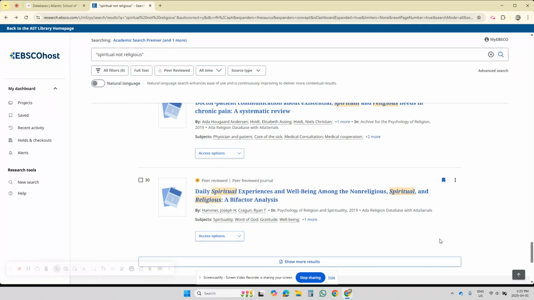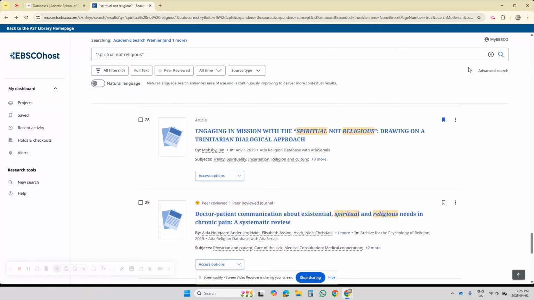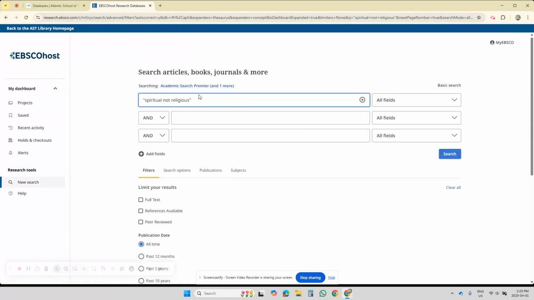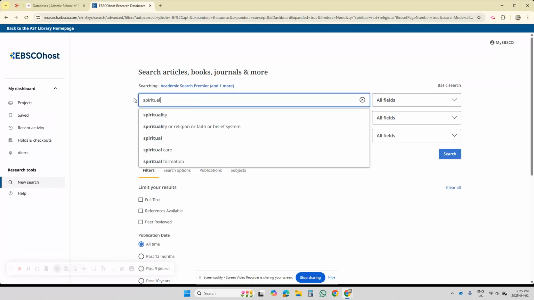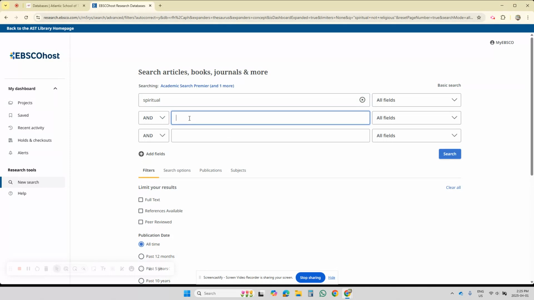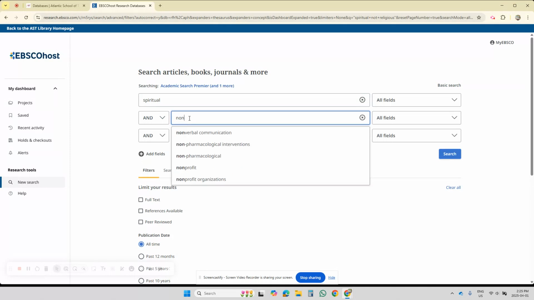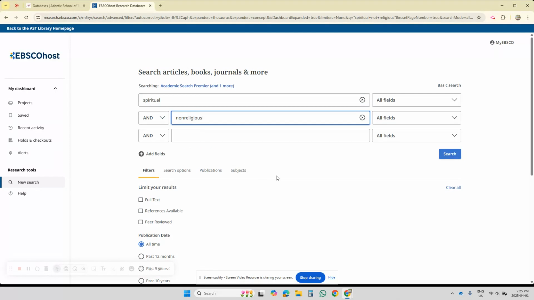So we're going to change what we search for. Up here by the search box, see advanced search. Let's click on advanced search right here on the right, and let's put spiritual in. And in a separate box, let's put non-religious. Okay, so the two words are separate.